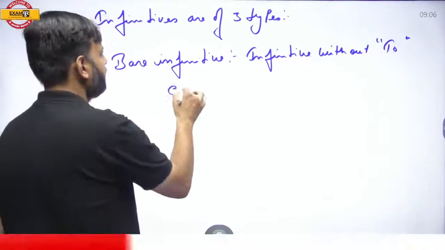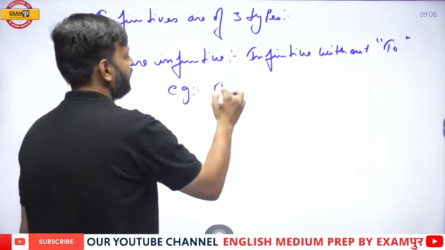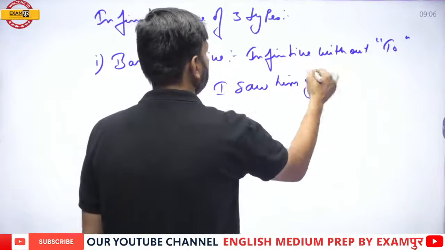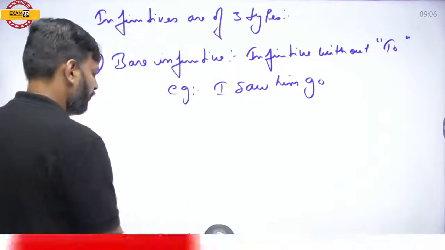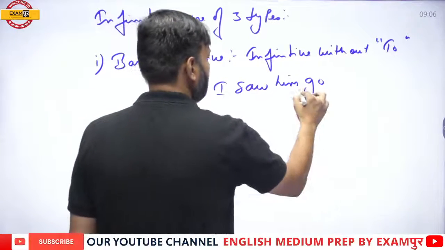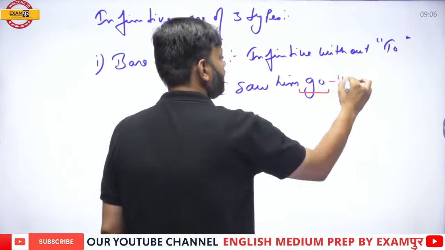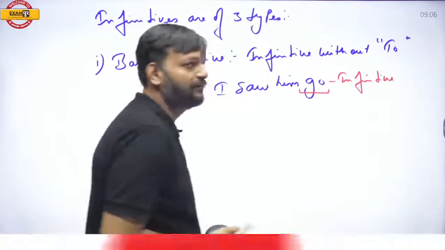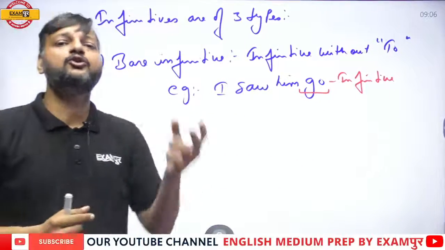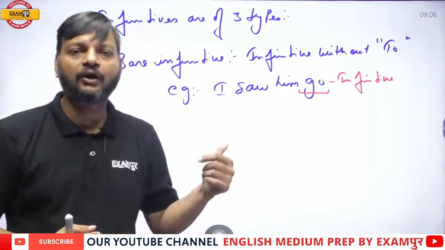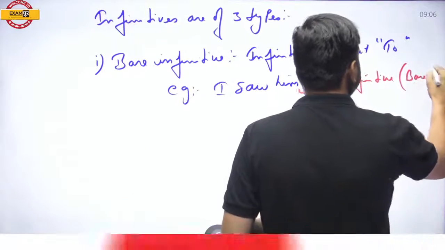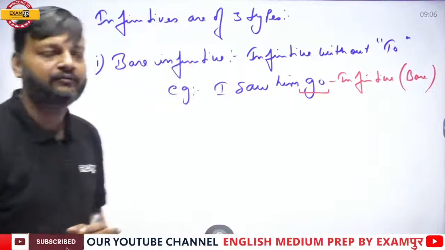For example, if I write, I saw him go. Here, go is infinitive, and since it is without to, it is called bare infinitive. So go is infinitive, but it is without to, so it is bare infinitive.